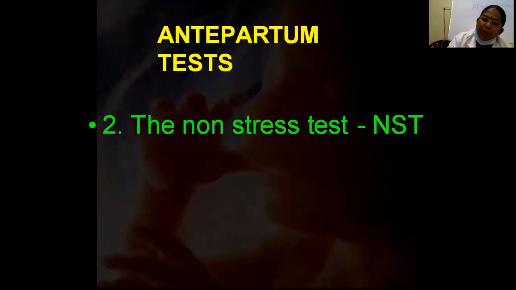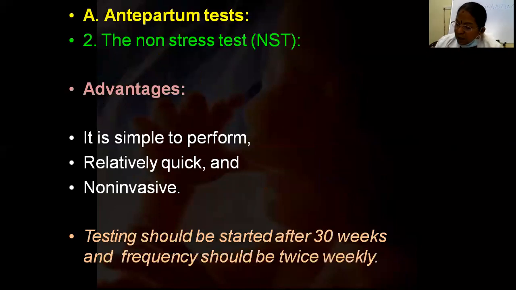Then what will we do? If the lady has come with reduced perception of fetal movement, what next? When she comes, we do a clinical examination, and we listen with a Doppler or a stethoscope. Then we ask her to go for ultrasonography. The other test we do late in pregnancy is the non-stress test.